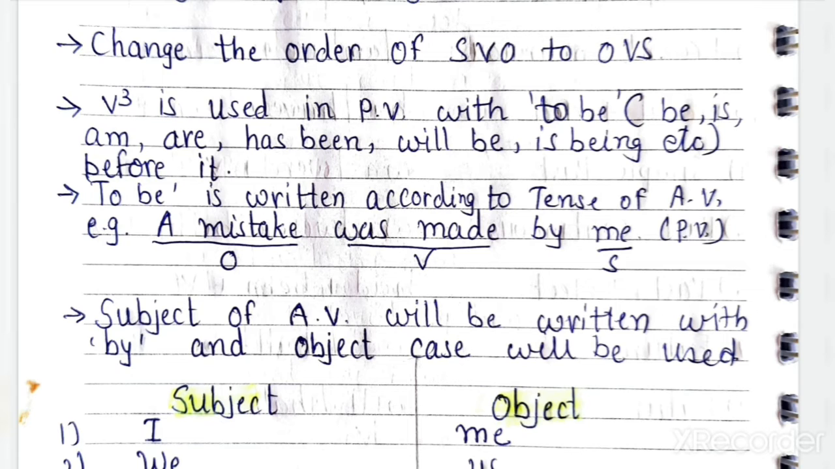Okay, so a mistake. Then to be form is was, according to the subject. If mistakes are given then you can use were, but here a mistake, so was is used. A mistake was. Then third form of made is made only. Make, made, made. So third form is made only. So a mistake was made by me.